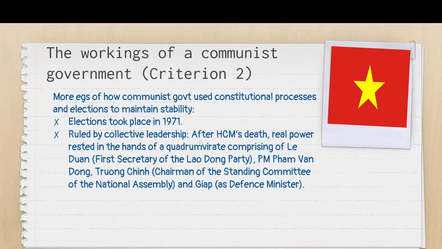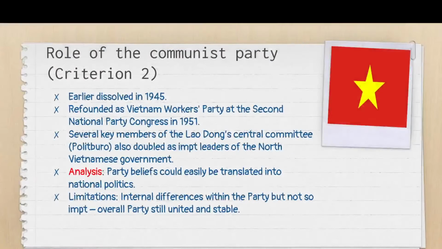One represents the Communist Party, one represents the National Assembly, and then there's the president himself, the prime minister himself, and defense. Because at that point in time, they were still fighting a war with South Vietnam, so defense was very important. You can see that this quadrumvirate, made up of 4 people, all represent the key components of what makes government work in North Vietnam.